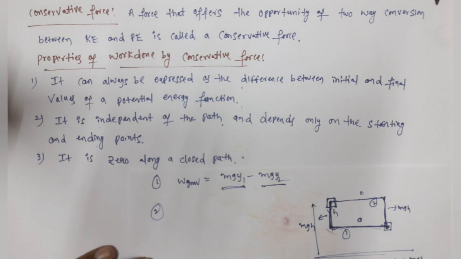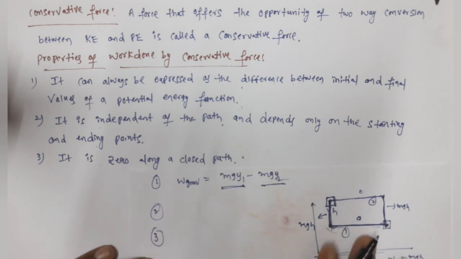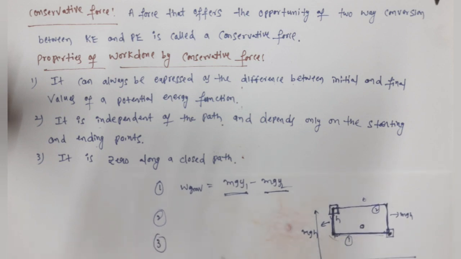Now take the third property. So what is the third property? It is 0 along a closed path. 0 along a closed path means, again let us take the ground here and take a body here and bring the body like this initially, then horizontally like this, then vertically like this, then bring it to the same position. Closed path means it should start at some point and again it should come to the original place.